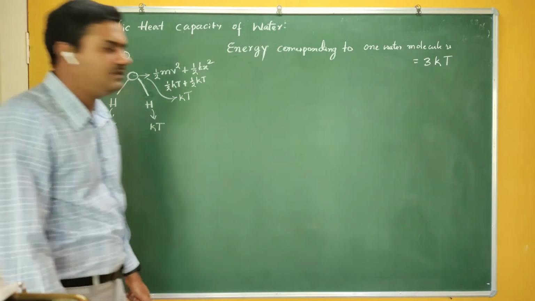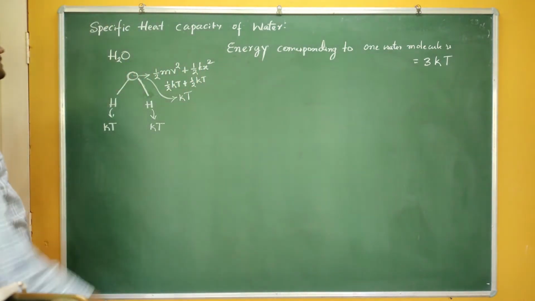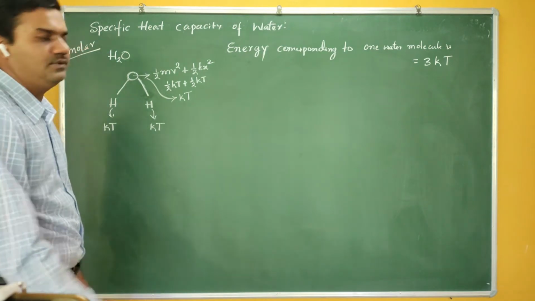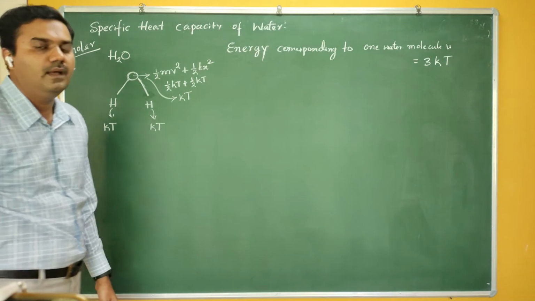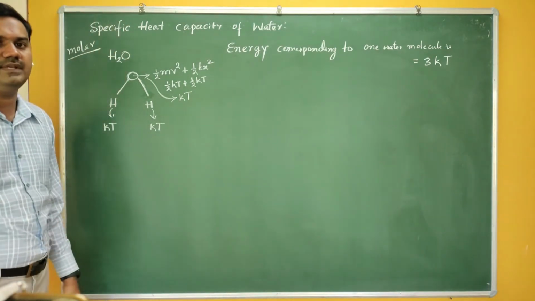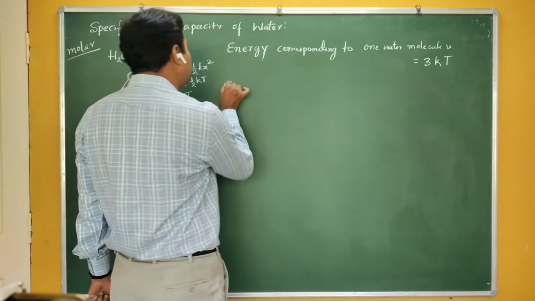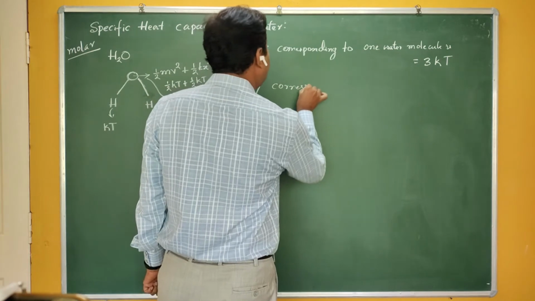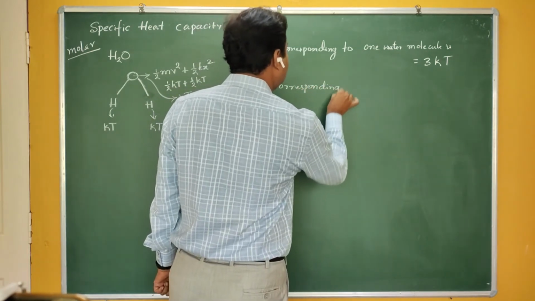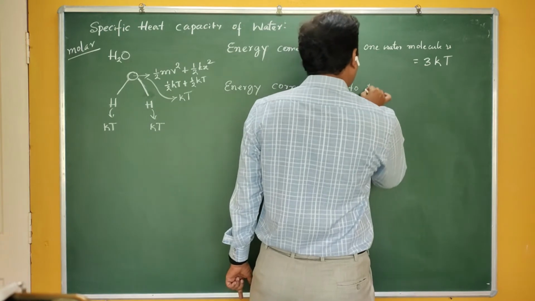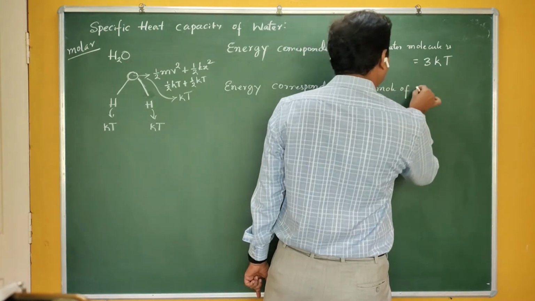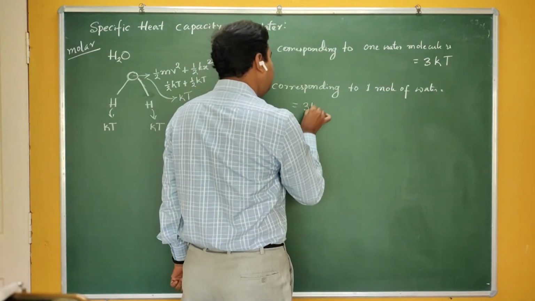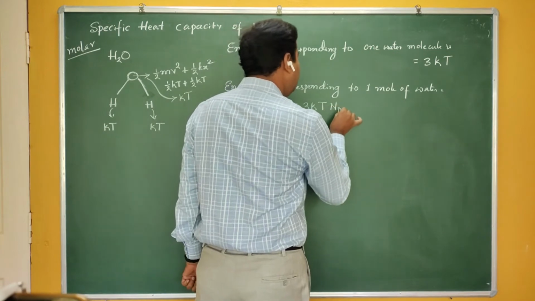Next, we have to find the specific heat, that is usually the molar specific heat. To find the molar specific heat, I have to consider 1 mole, that means I have to take the Avogadro number of molecules. So the energy corresponding to 1 mole of water is 3 into k into T multiplied by the Avogadro number.